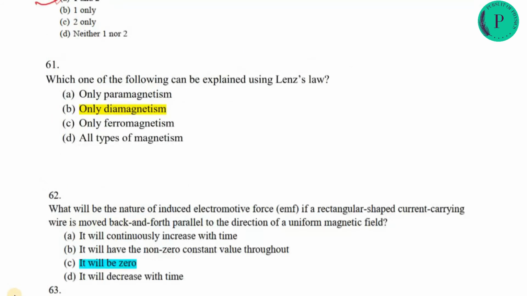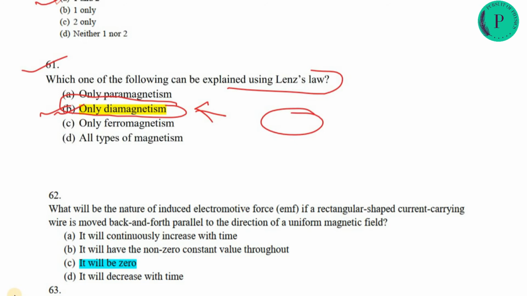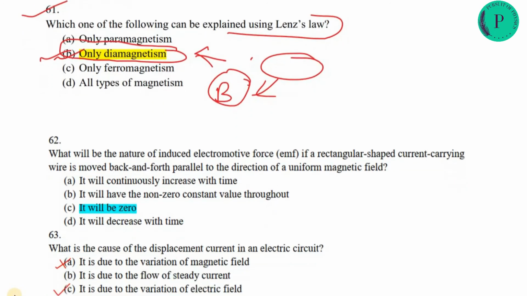Next, 61: which of the following can be explained by the Lenz law? The Lenz law is explained by diamagnetism, a property present in every material. When you bring in a magnetic field, the electrons rotate in such a way that they can minimize the flux change because of the external B. That's why it is a property of diamagnetism, and every material shows diamagnetism.